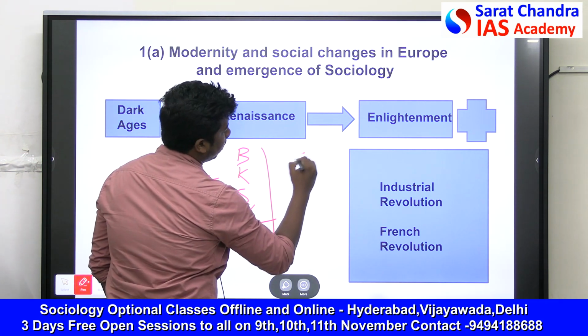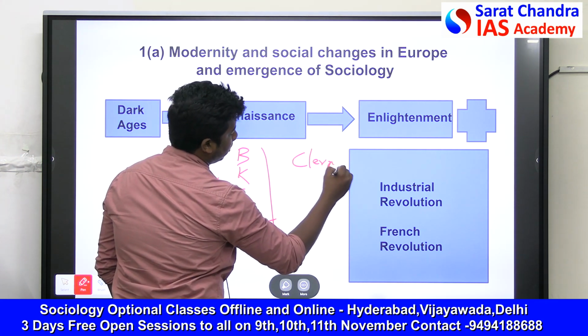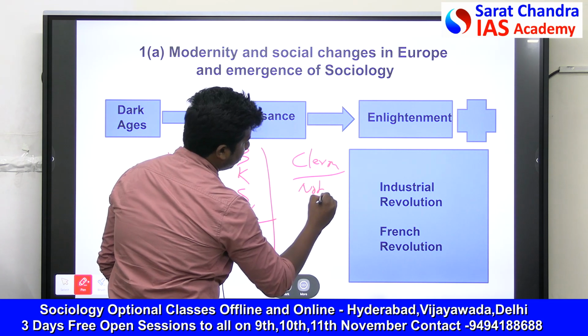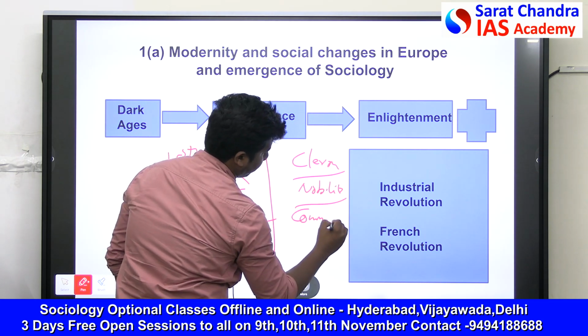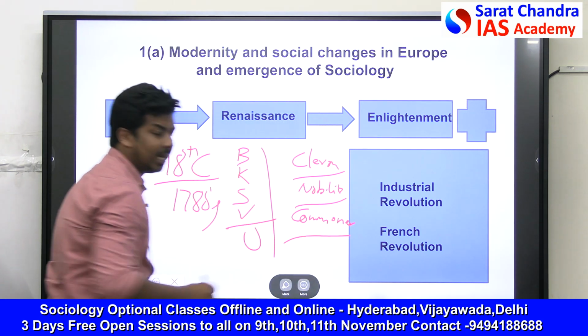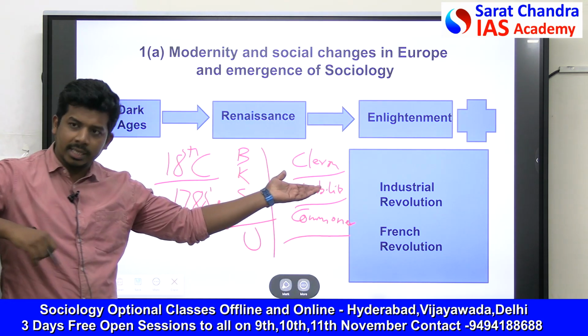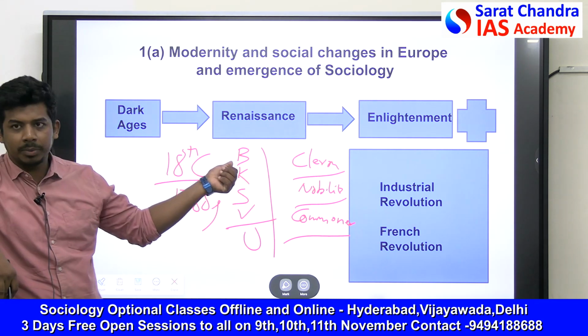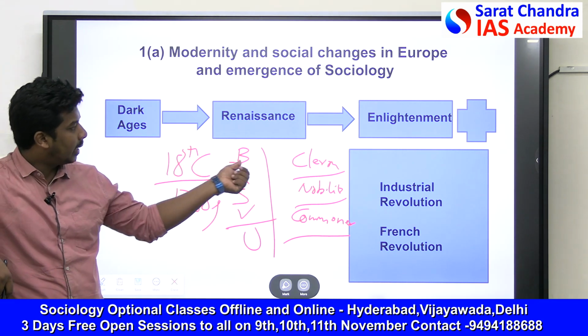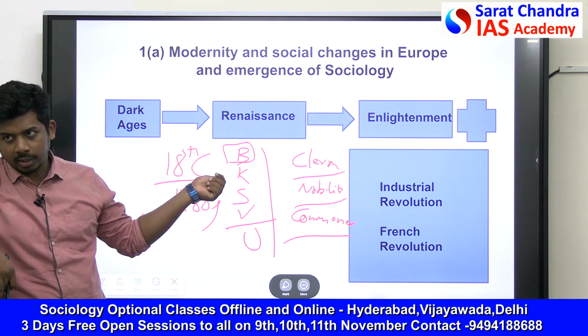Clergy, nobility, commoner. 3 estates. Clergy is nothing but the Christian clergy we are talking about. They are religious people, like Brahmins at the top. See, in the Indian system also, the Hindu clergy, Brahmins, are at the top.